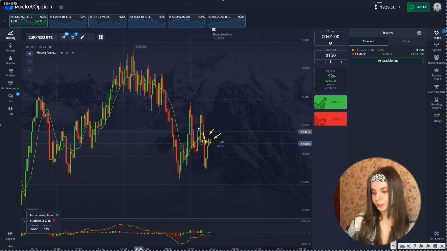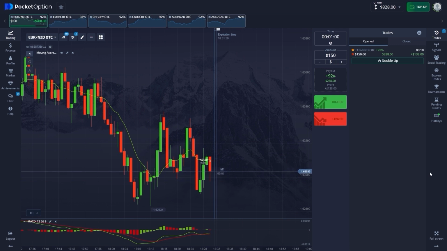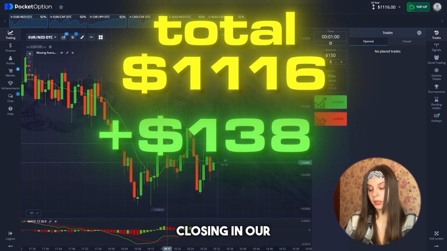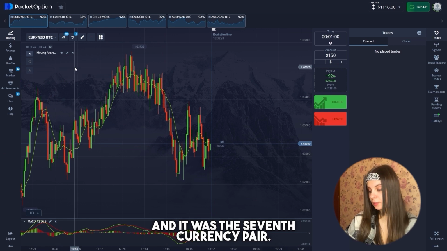Let's switch. Perfectly, this trade is also closing in our plus, and it was the seventh currency pair.